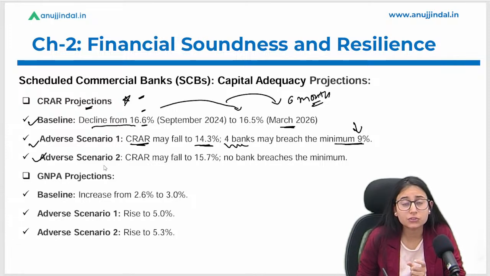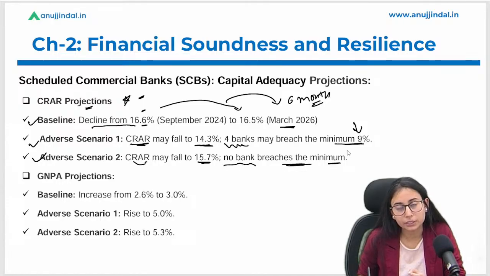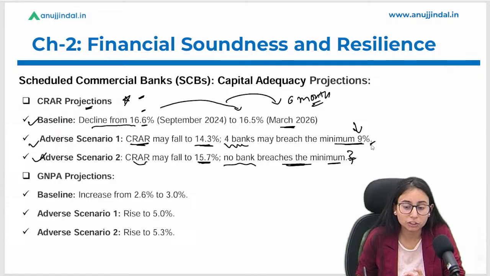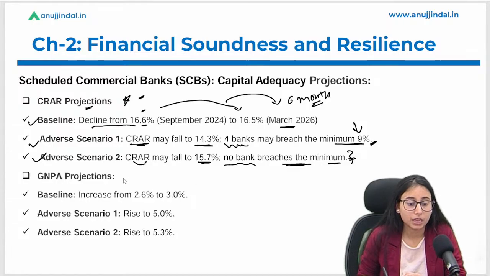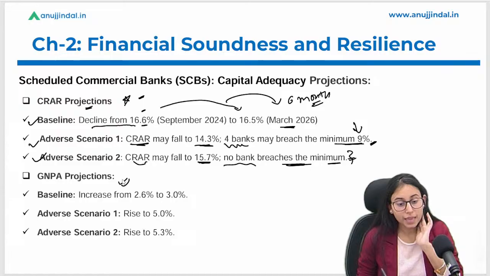Under the adverse scenario 2, the CRAR is expected to fall to 15.7%, and no bank breaches the minimum requirement. So under this case, no bank is breaching the CRAR norm as per the Basel norms. Let's talk about the GNPA, that is gross non-performing asset projections.